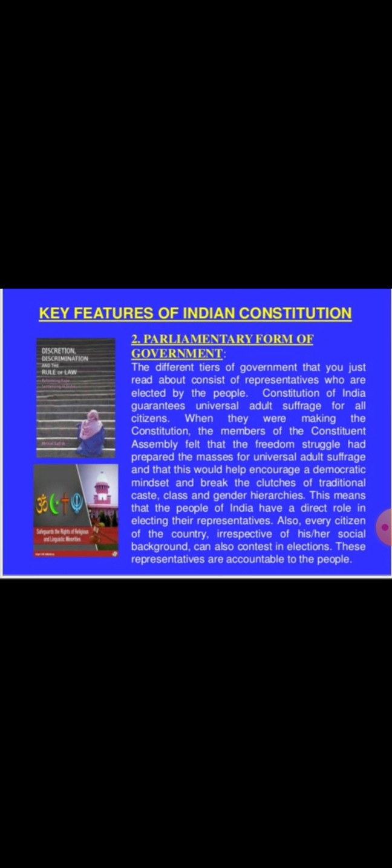Second is the parliamentary form of government. During elections, the citizens of India elect the government at different levels. All citizens have been given universal adult franchise. It means that we as Indian citizens have a direct role in electing the government at different levels. Irrespective of their background, every citizen is entitled to vote or even contest the elections.